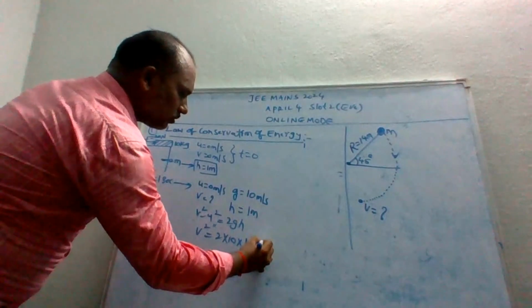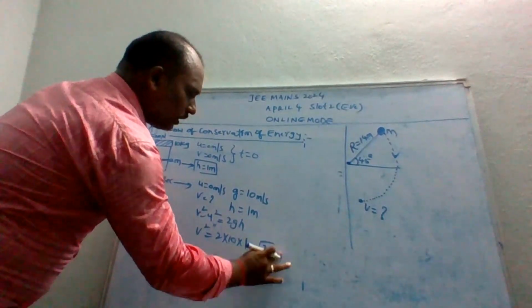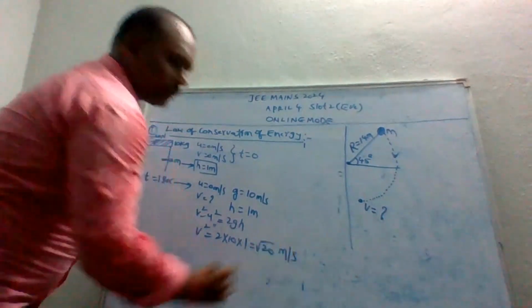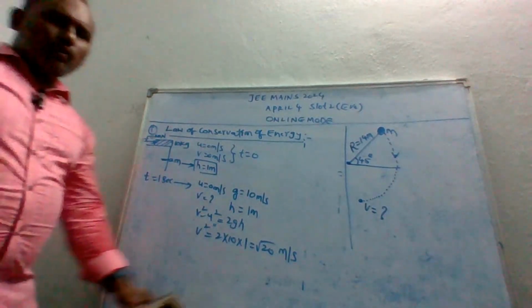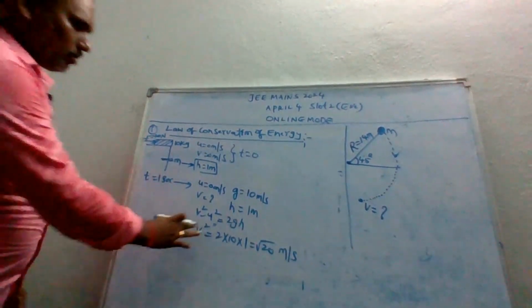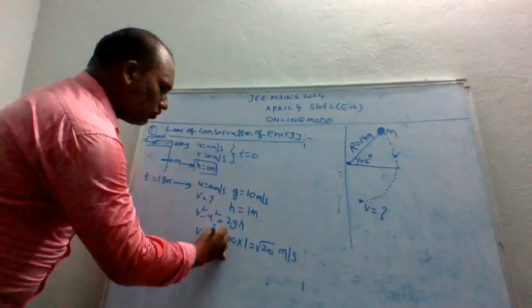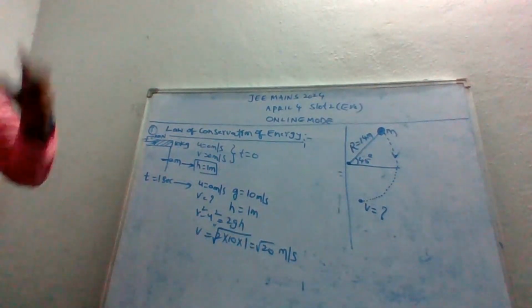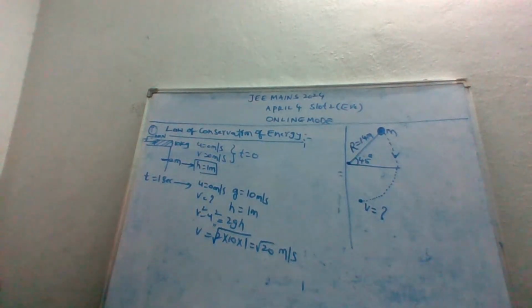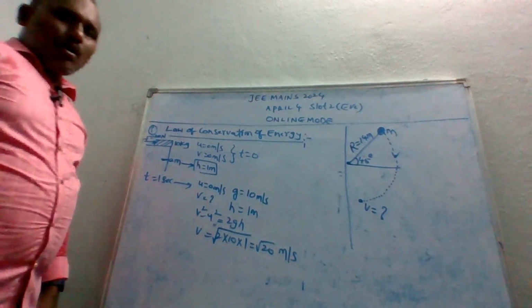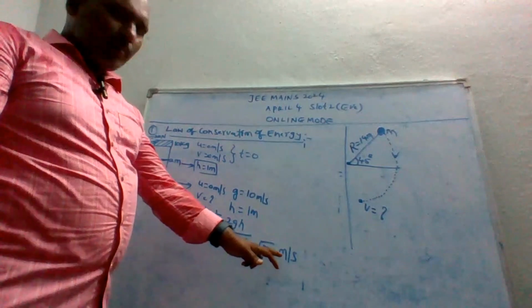So v is root 20 meter per second, we are getting.